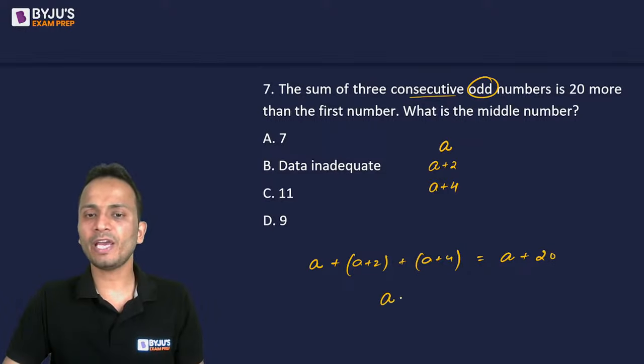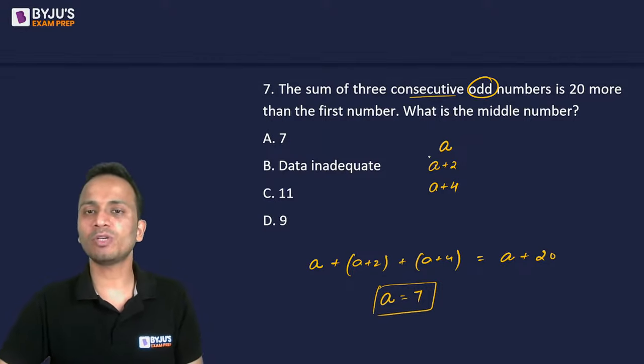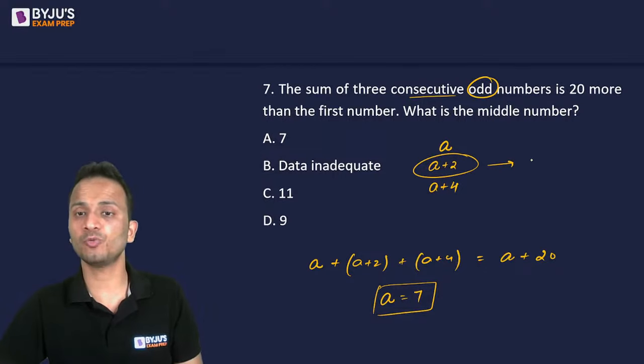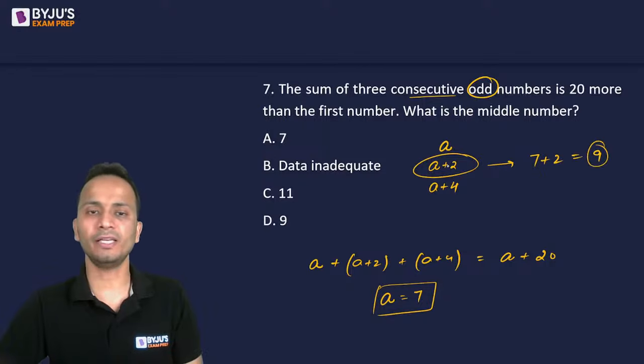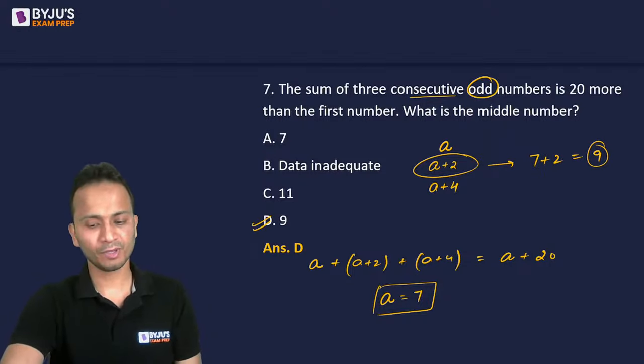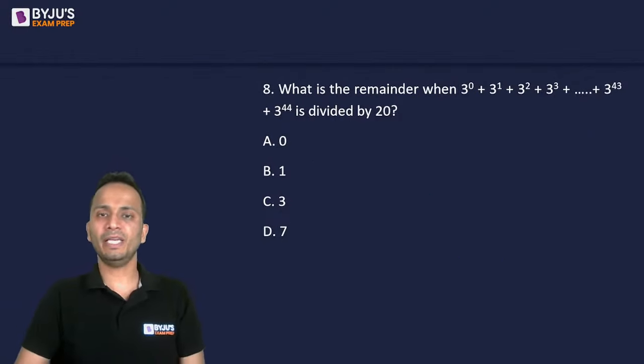So the value of A will be equal to 7. And I have to find out the middle number out of these. That means I have to find out the value of A plus 2. So the value of A plus 2 will be 7 plus 2, that is equal to 9. So the correct answer is option D, that is 9. Okay. All of you have given a correct answer. Good. Let's go to the next question, question number 8.